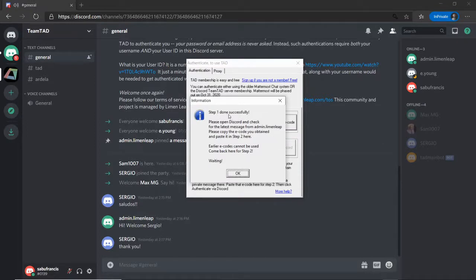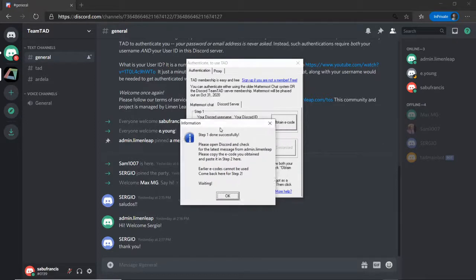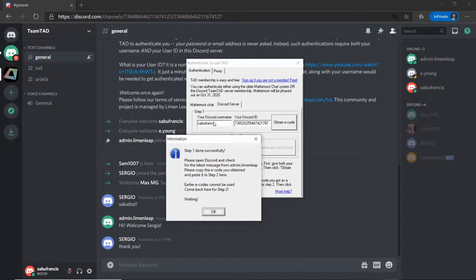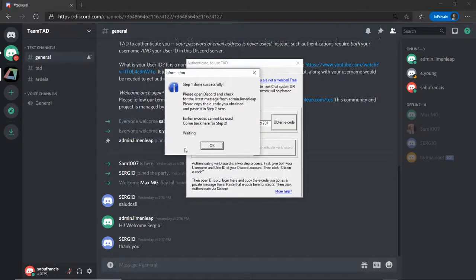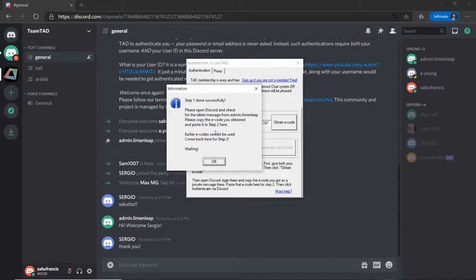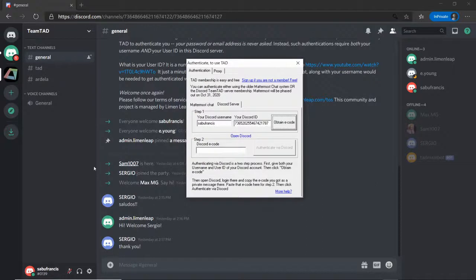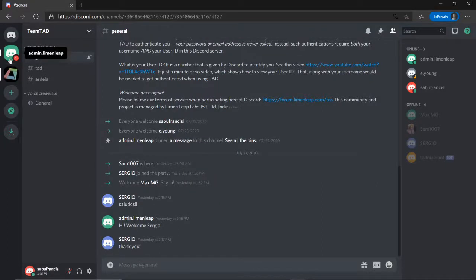It says step 1 has been done successfully, obviously, because I gave my user name and my ID. If you notice, it's not actually asking for a password. I never gave any password here. I never gave any email address here. What happens is, it has actually sent a message here, and see, there it is.